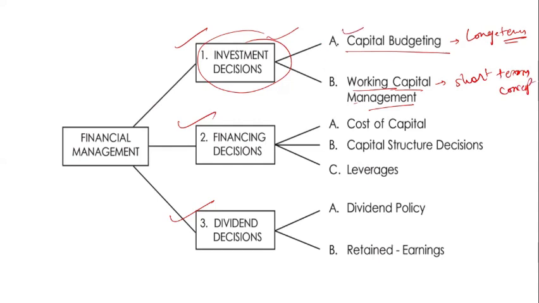Whatever capital or finance you have generated, the word capital is used for the long term, which is why we use capital budgeting. How do you manage and budget your capital? This is the important thing, so we will study capital budgeting in the investment decision. Clear now? Now, what is working capital? How do you calculate it? Current asset minus current liability. Yes, so here we are talking about current assets and current liabilities, which have a short term concept.